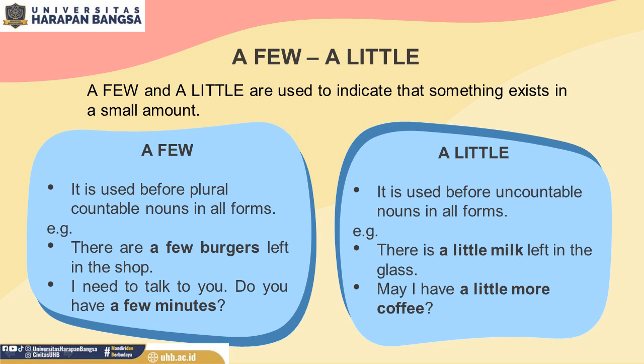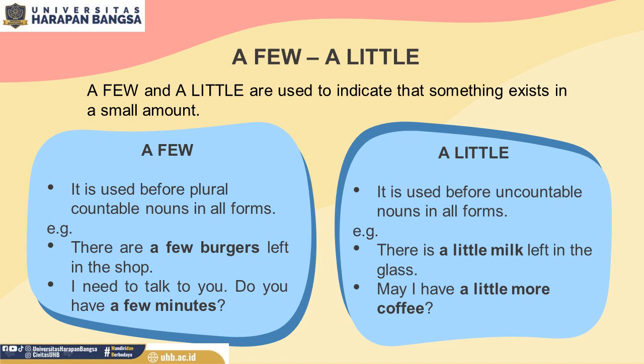Look at the right side, a little. It is used before uncountable noun in all forms. The same as a few, in all forms for a little means that you can use the quantifier little in positive, negative, and question forms.